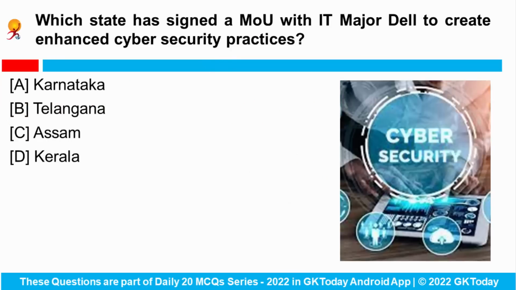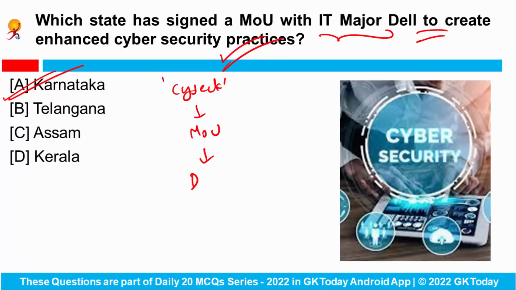Which state has signed a memorandum of understanding with IT major Dell to create enhanced cyber security practices? So Karnataka government's Centre of Excellence in Cyber Security, named as CySecK, has signed a memorandum of understanding with Dell Technologies to create enhanced cyber security practices in the state, especially among the students. Okay, so this agreement involves imparting of the cyber security awareness and practices to the students, also startups, small and medium scale enterprises, and the public offices.